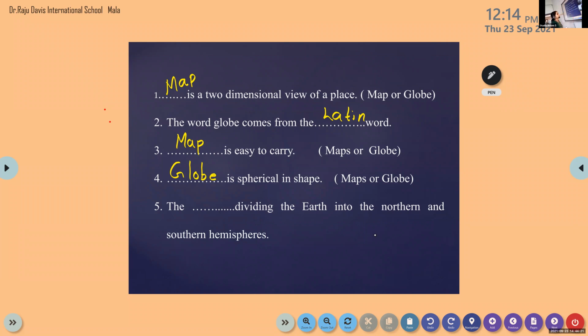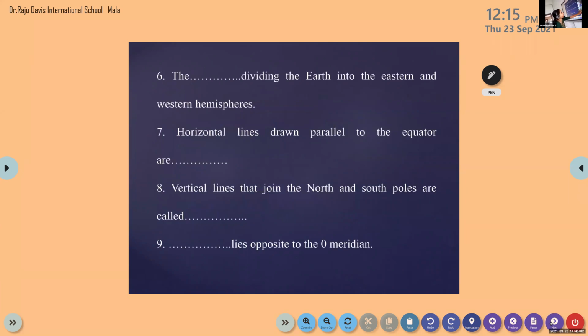Isra? Equator. Very good. So how many of you got 5 out of 5? Okay, very good. So next question for you. Question number 6.